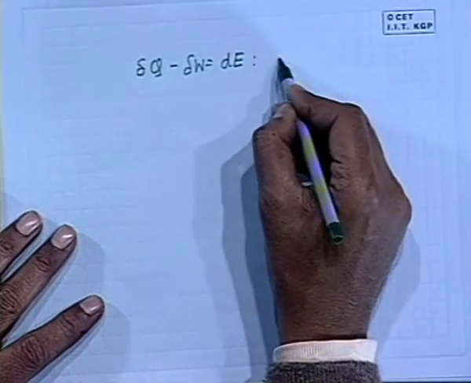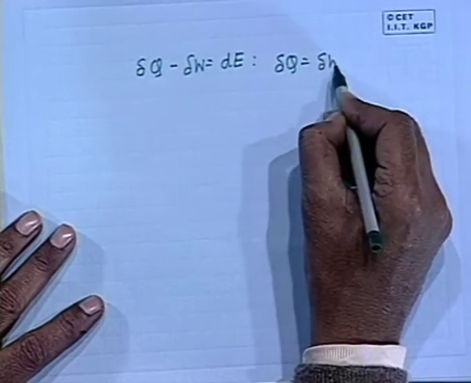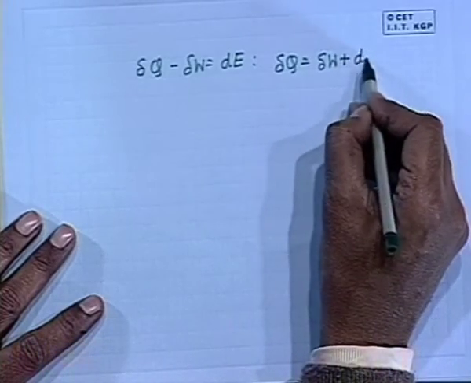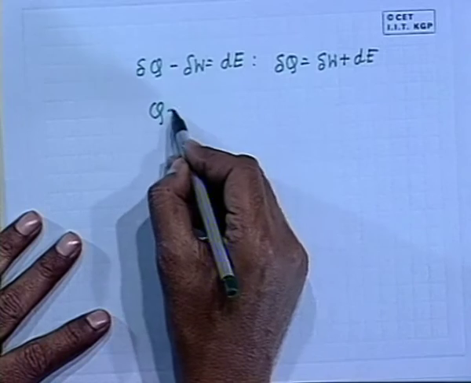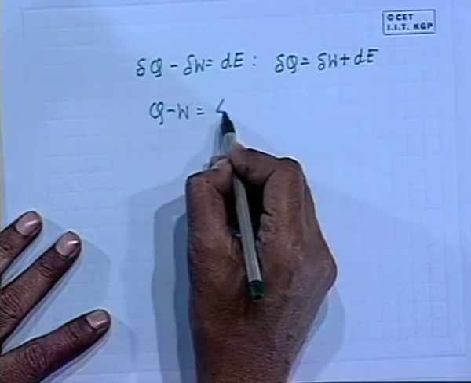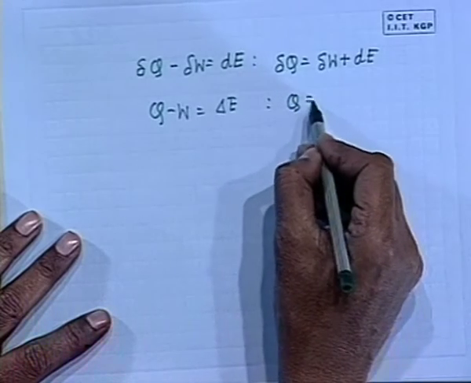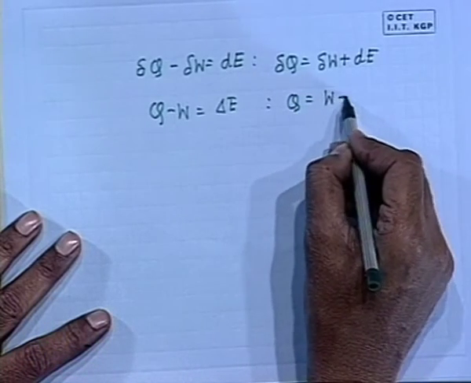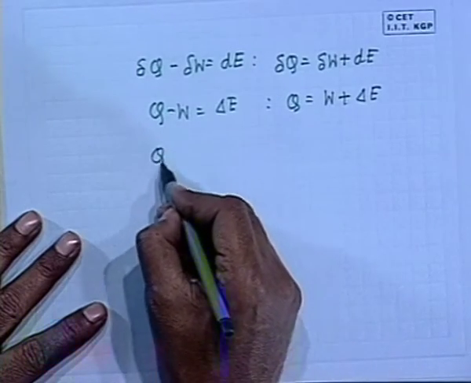Well, so this can be written this way sometimes, delta Q equals delta W plus dE. Now, for a finite process, Q minus W is equal to delta E, and this will be Q is equal to W plus delta E. Now, if we denote the state points, then it will be much better.